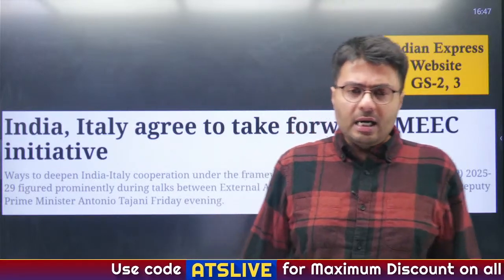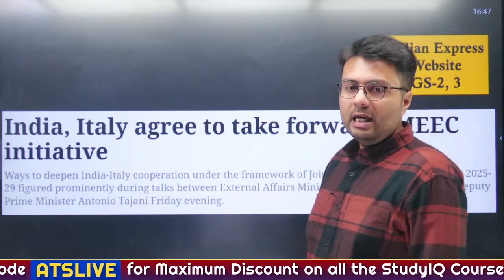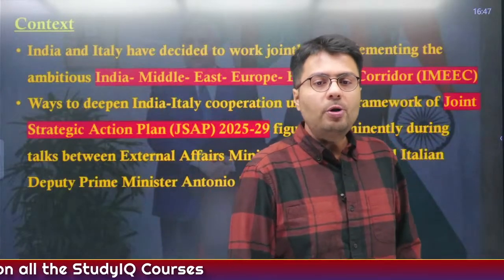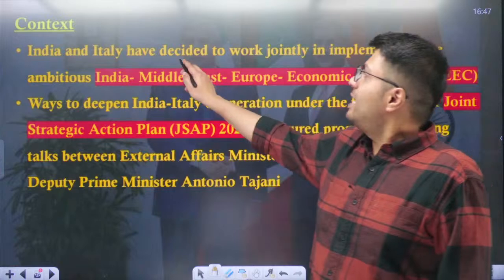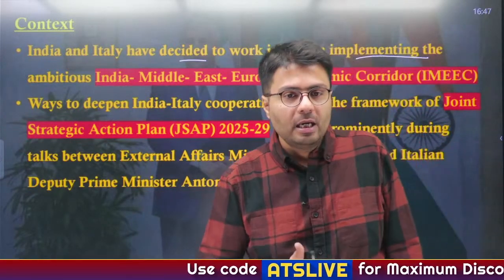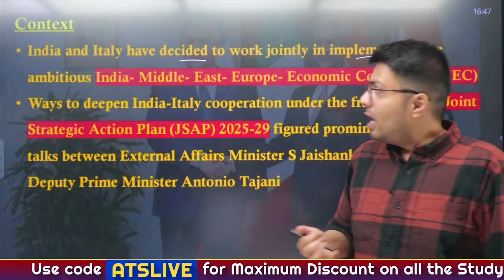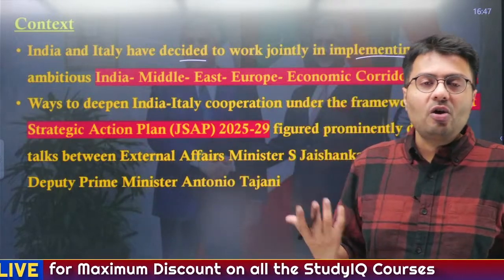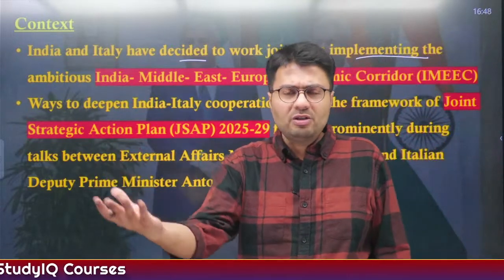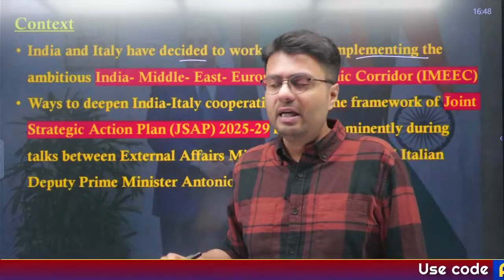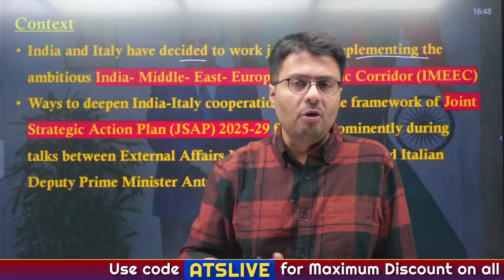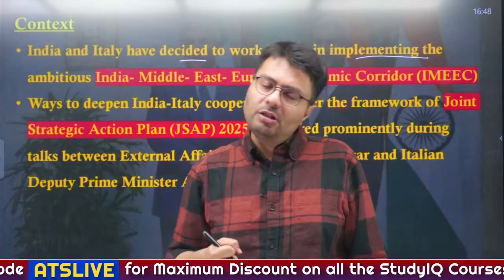Now let us move to another article of the day. This talks about the India Middle East Economic Corridor Initiative. And why is the India Middle East Economic Corridor in news? India and Italy have decided to work jointly in implementing the ambitious India Middle East Europe Economic Corridor. Earlier, India and Italy did not have a very good relation because of an incident in Indian coastal waters, where a commercial ship had Italian marines in it, and as the fishermen approached the ship, the marines thought they were pirates and shot them down. So it led to souring of the relations between India and Italy.